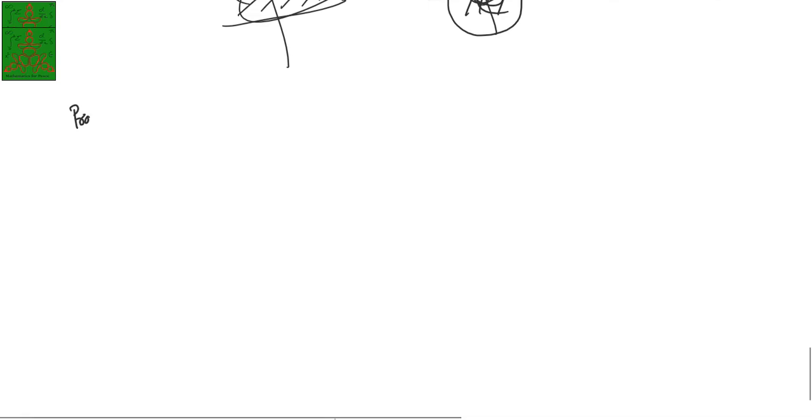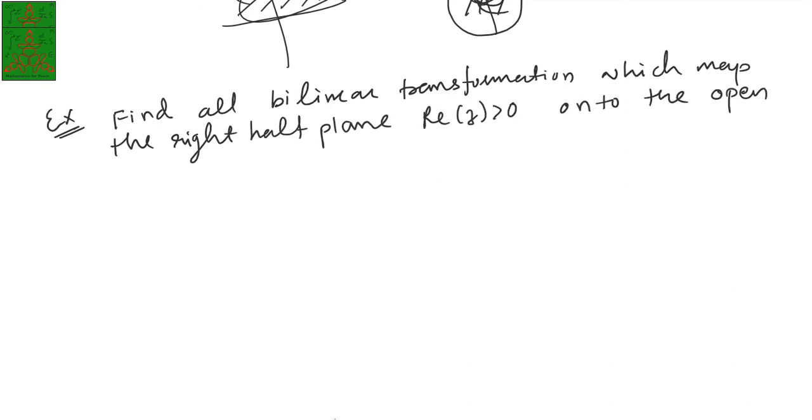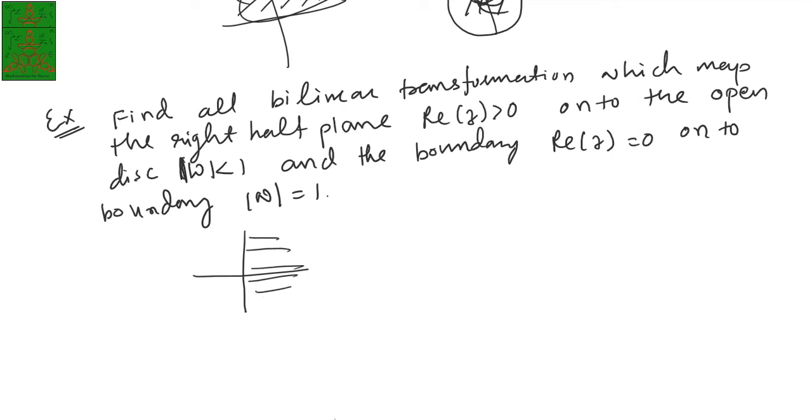Find all bilinear transformations which map the right half plane, real part of z greater than 0, onto the open disk mod w less than 1, and the boundary real part of z equal to 0 onto the boundary mod w equal to 1. Here the question is to calculate all the bilinear transformations that map the half plane where the real part is positive to an open disk. That we need to calculate.